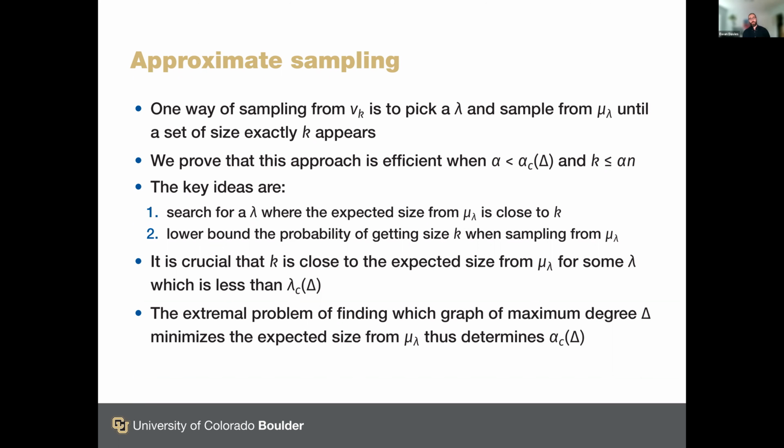We implement a binary search to make sure our algorithm is reasonably efficient, but basic linear search is fine if you want a polynomial running time. Once you've done that, you need to keep sampling at this good value of lambda until you get an independent set of size k. And to understand how efficient that is is the same as understanding the probability of getting size exactly k when you're sampling from mu_lambda.